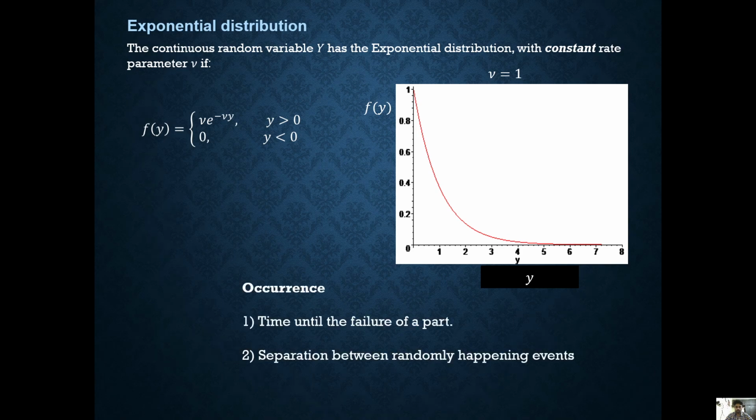It models the time until the failure of a part, or the separation between randomly happening events, assuming the probability of the event is constant in time, so v is equal to a constant.